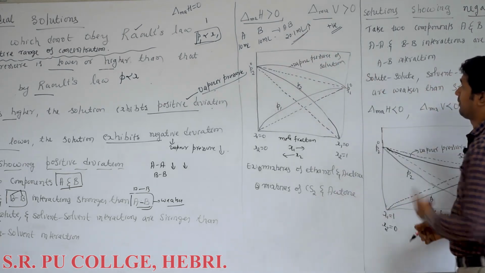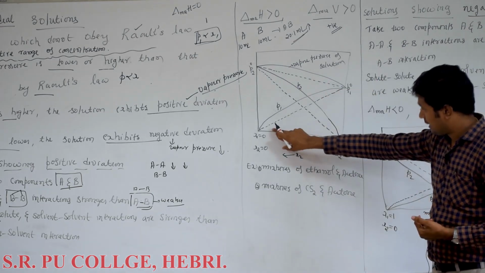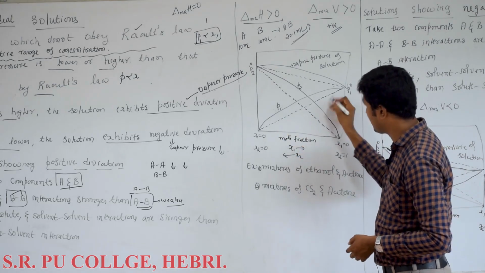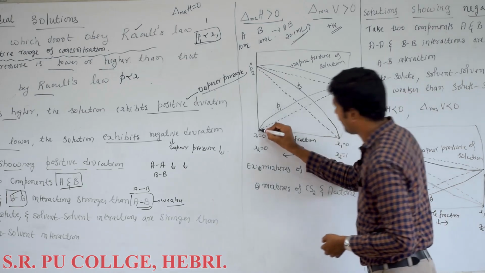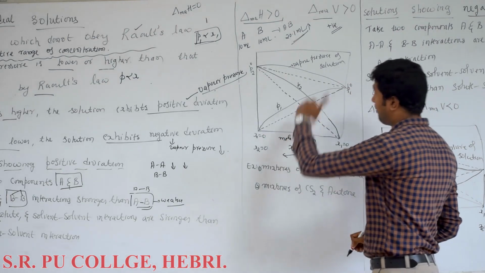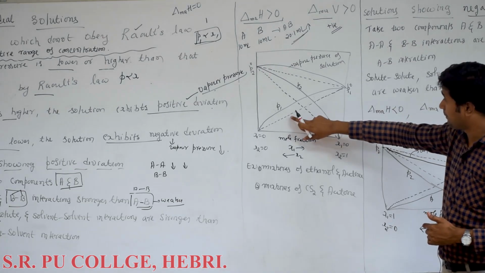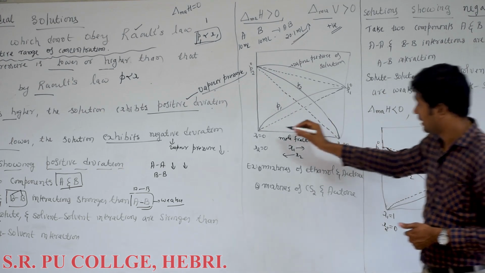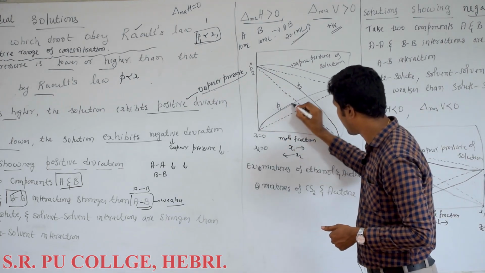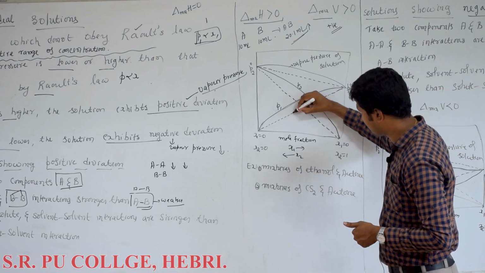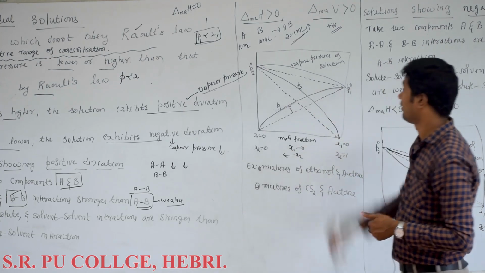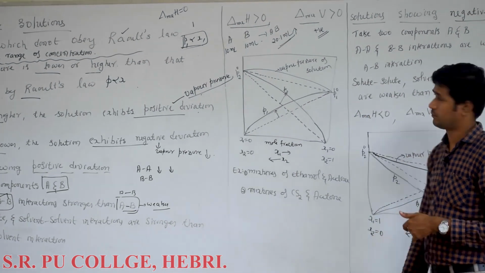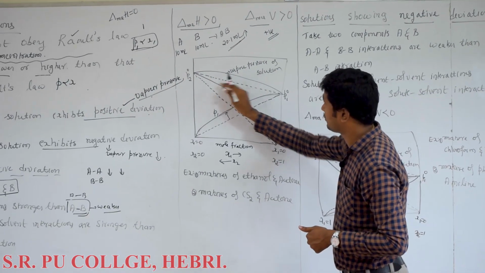Next, graphically, how do we represent these deviations? This is the graph plotted using Raoult's law. The dotted lines show Raoult's law and the solid lines show the deviation. This is the positive deviation, meaning vapor pressure is greater than the expected one, or greater than that predicted by Raoult's law. This is the deviation of component 1 from Raoult's law. This is the increase in vapor pressure. Here also is the increase in vapor pressure for component 2. Now this is the total pressure according to Raoult's law.